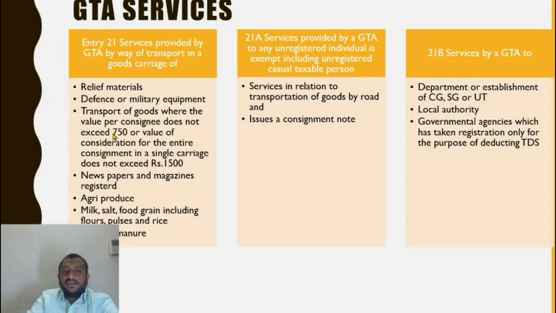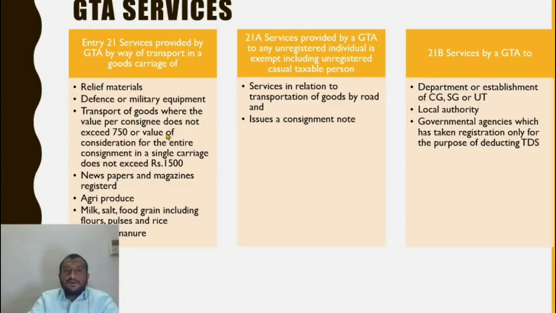The only addition is if the GTA is carrying goods where the value per consignment, per consignee does not exceed 750, then it is exempt. So for that single consignee it is exempt. If the entire value exceeds 1500, then for the rest of the people whose single consignee value does not exceed 750, it is taxable.